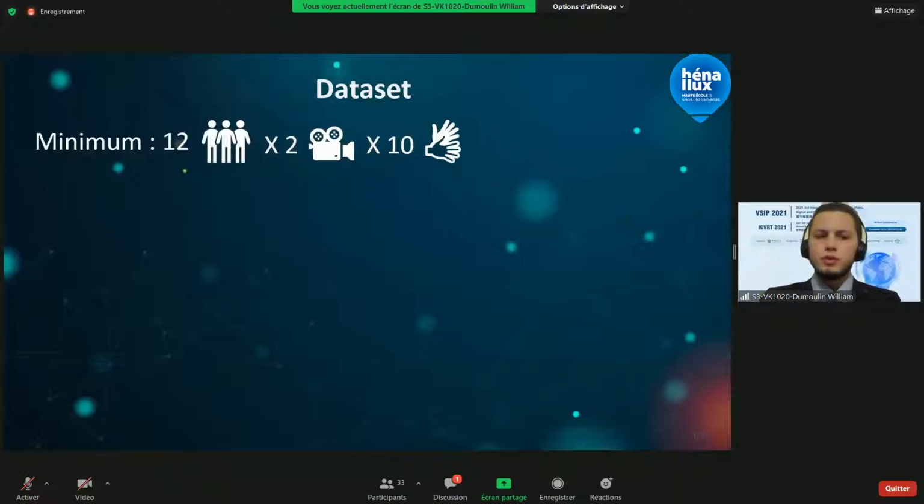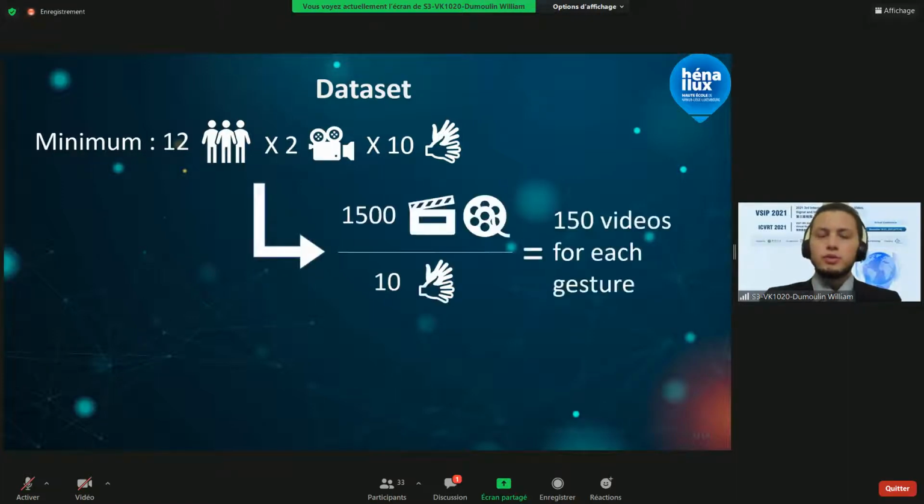There are some protocols in the dataset creation process. We need at least 12 different people, and each one must do at least each gesture twice. We wrote a small Python script to create the dataset efficiently. With a good rhythm, we can create 10 videos per minute. We gathered a total of 1,500 videos that make 150 videos for each type of gesture. Each video has exactly 61 frames, which last 2.4 seconds, as we found it was long enough to make any gestures. I will explain in a minute why the specific value of 61.